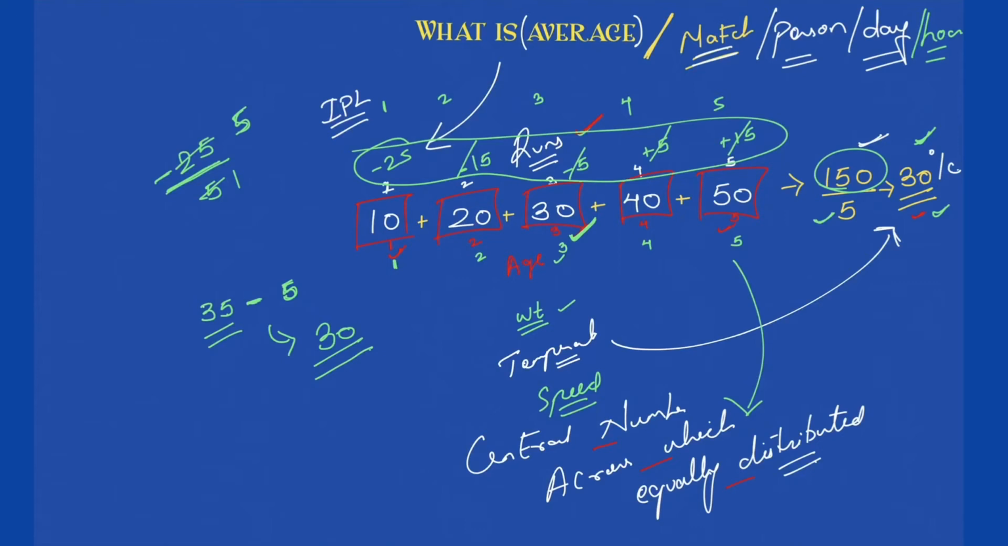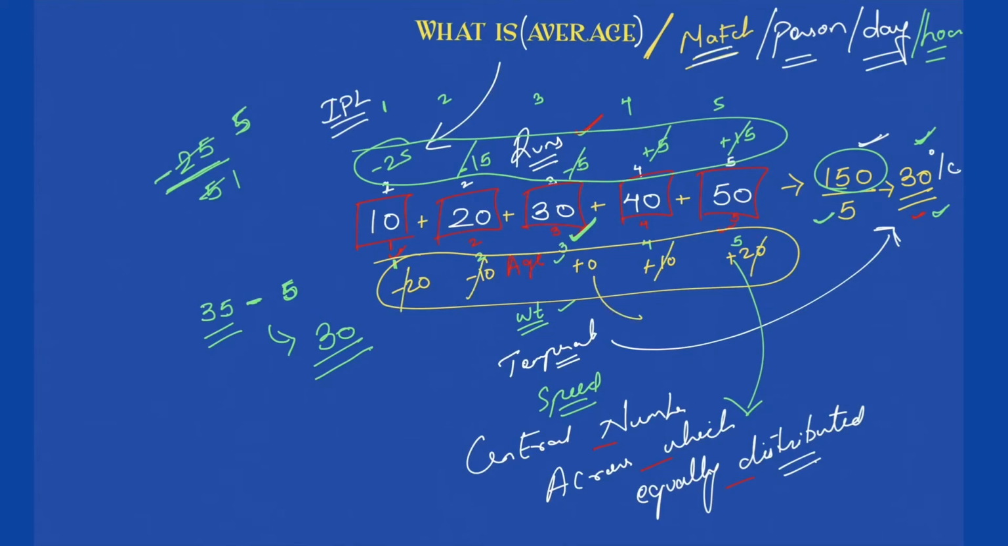Now if you would have started with 30, what would have happened? You would have written a 0 here. If you would have started with the correct average, 30, you would have written a plus 10 here, a plus 20 here, then a minus 10 here and minus 20 here. If you add all of them, what are you getting? Plus 10, minus 10, plus 20, minus 20. The answer is 0, which means 30 is my average, because 30 is that central number across which the other numbers, which are more than and less than, are equally distributed. That is why 30 turns out to be my average.